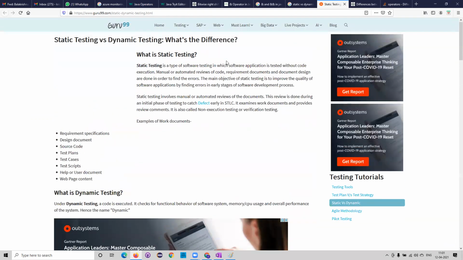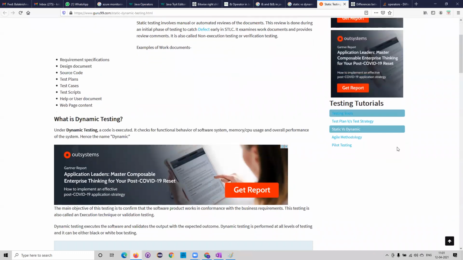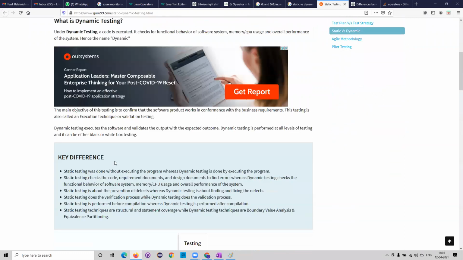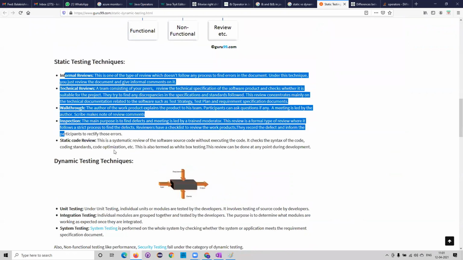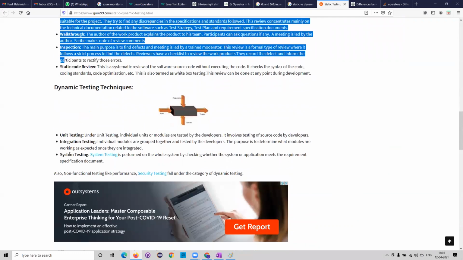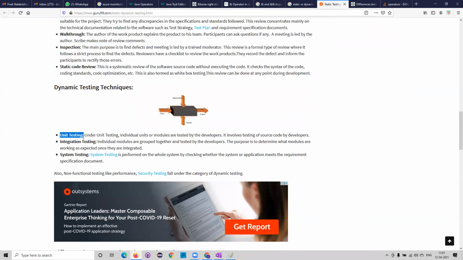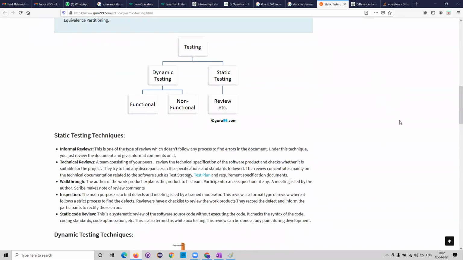Amitabh, you're asking a question? Yes, Krish. I was saying that as dynamic testing has developers involved and we are executing the code, it is partially a white box system. Partially, yes, I told you, it involves both the dev team and the testers. In dynamic testing, unit testing will be done by the developer. Integration testing, the black box tester will do. System testing, the black box tester will do. That's what I told you when I was explaining it: it involves both roles, QA and developers, in dynamic testing.